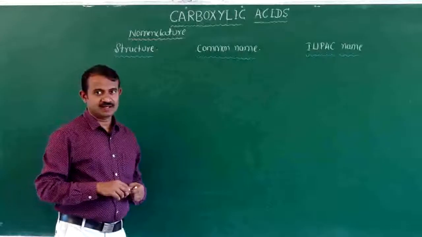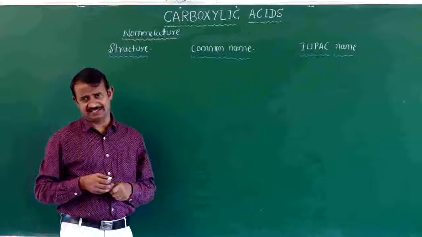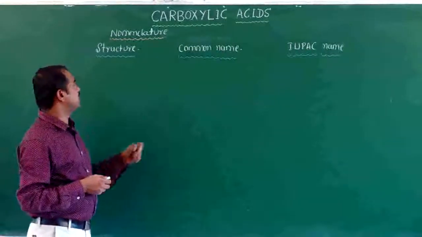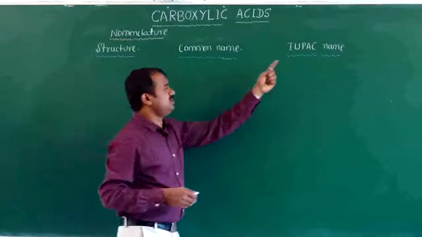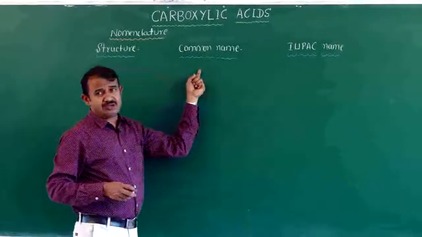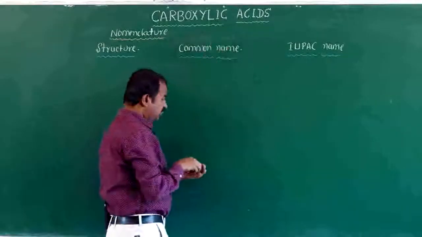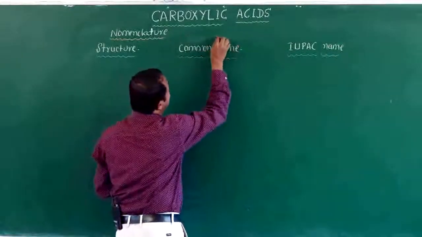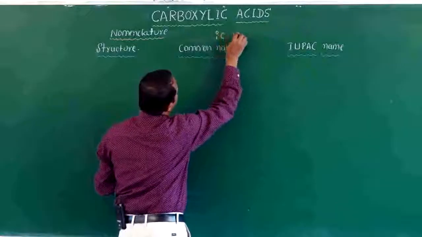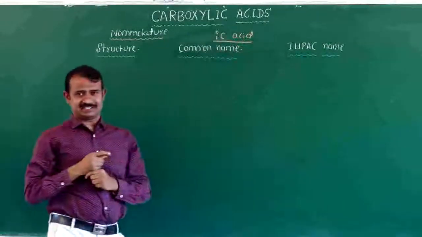Next we will go for the nomenclature of carboxylic acid, common name and IUPAC name. In the common name, you have to use the suffix ic acid.